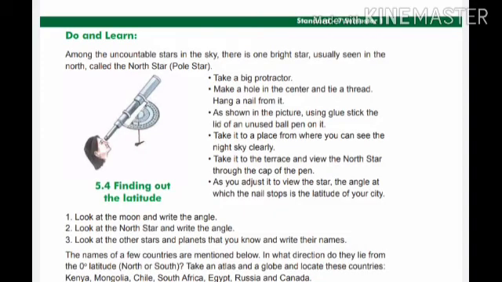Also, in the chapter there is an activity on how to see the Pole Star, its position, and finding the latitude of a city with the help of a pen, protractor and nail, converting them into a telescopic instrument.